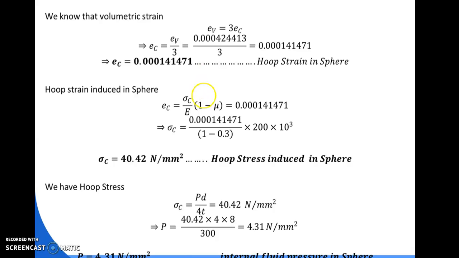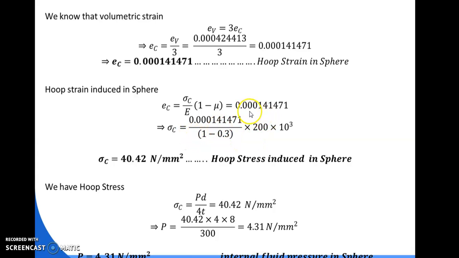Next, hoop strain induced in sphere. Hoop strain induced in sphere means EC is equal to sigma C by E into 1 minus mu. Now sigma C can be found out as 0.00141471 divided by 1 minus 0.3, into E, is equal to sigma C. Putting the value, sigma C can be obtained.